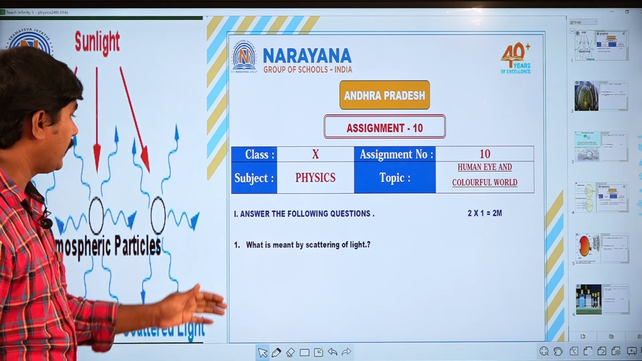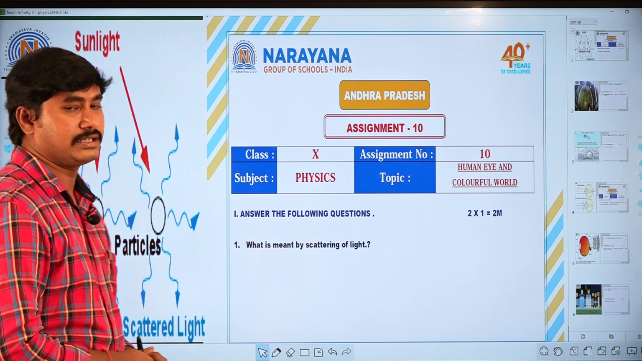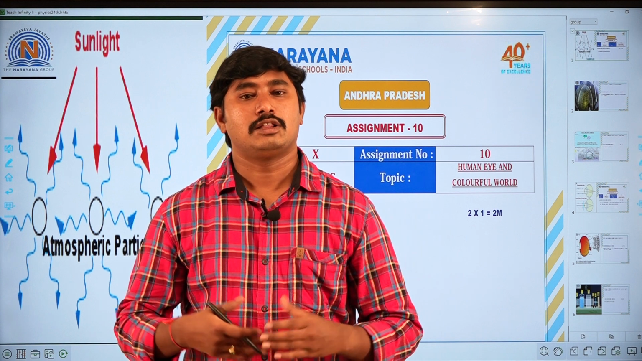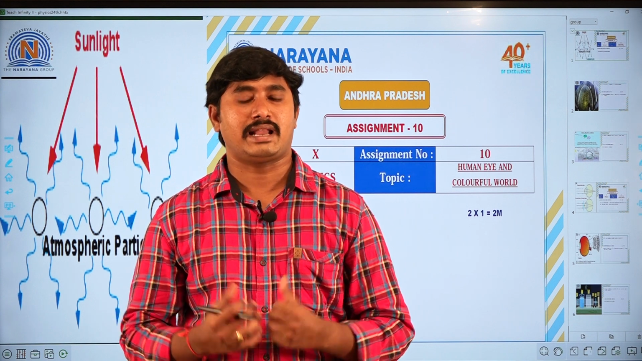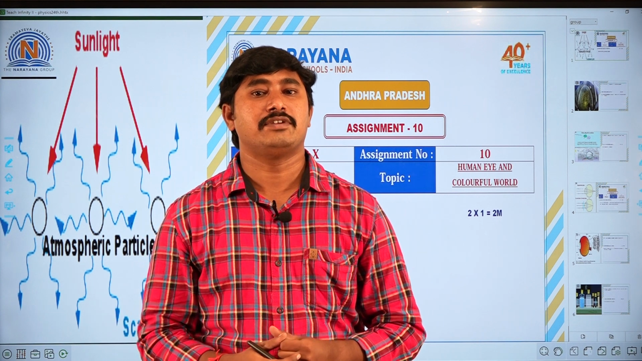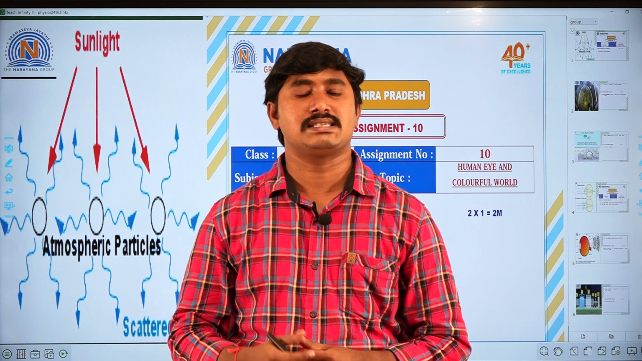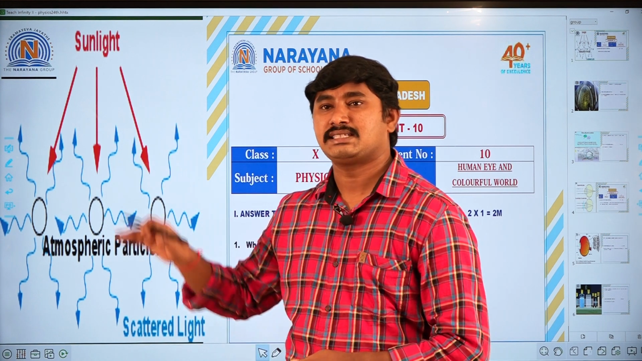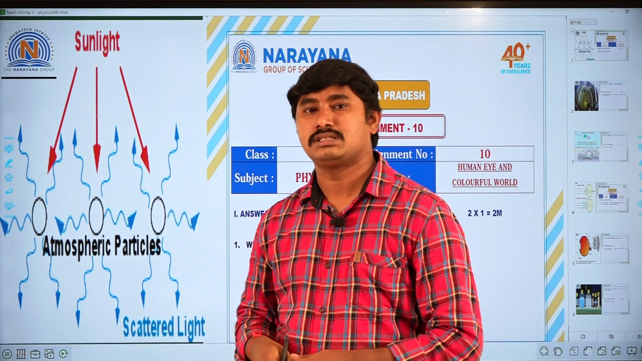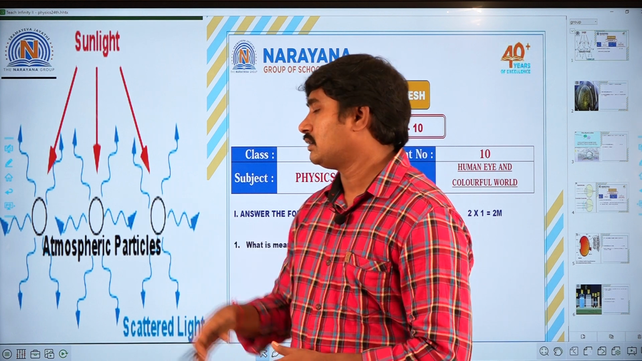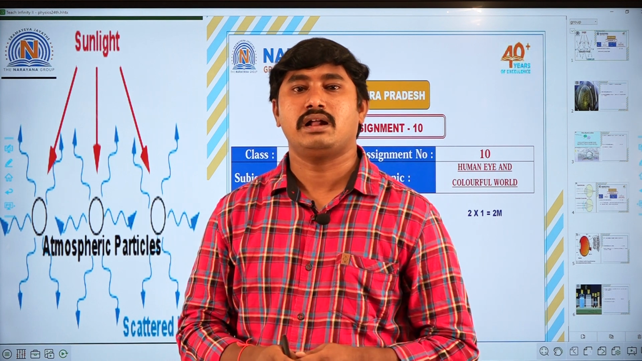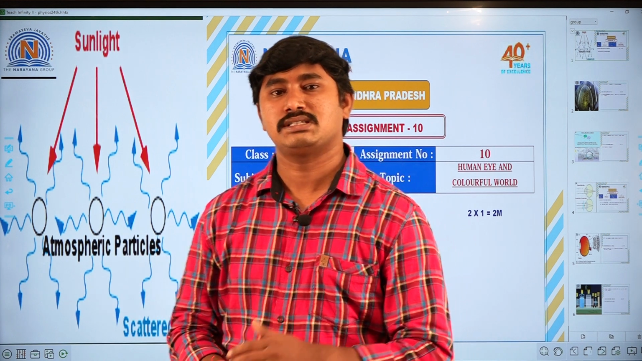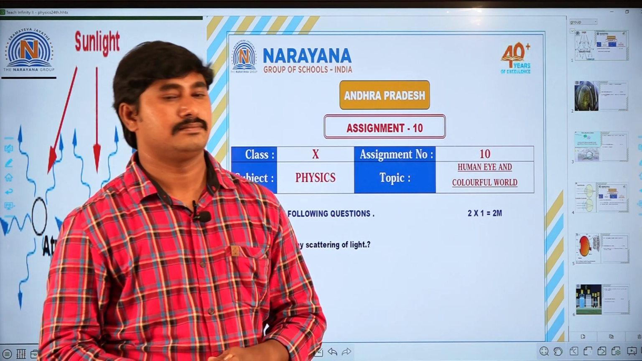The question is, what is meant by scattering of light? Scattering of light we have to define as the process of re-emission of absorbed light in different directions with different intensities. See here, this is sunlight. When the sunlight rays fall on the different molecules, that light is emitted in different directions with different intensities. This process is known as scattering of light.